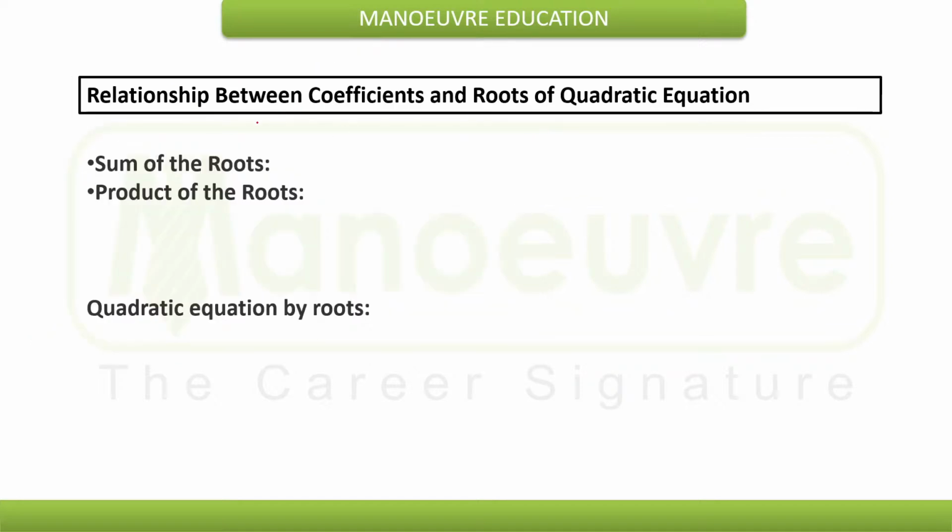Now about the relationship between the coefficients and roots of the equation, you need to understand that relationship here.